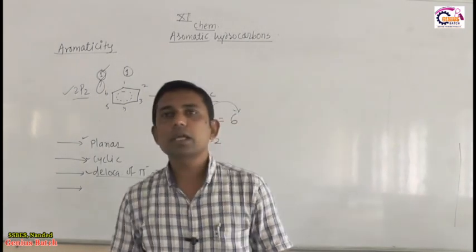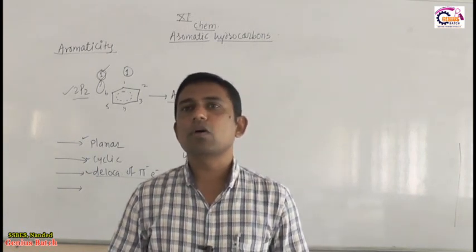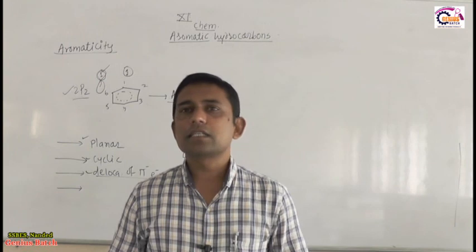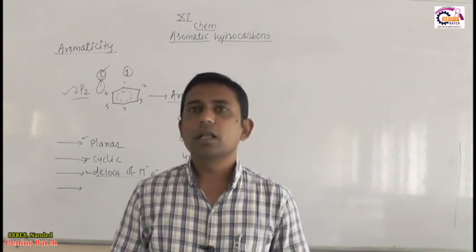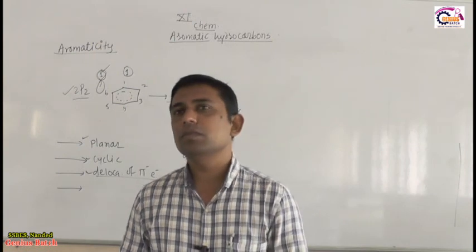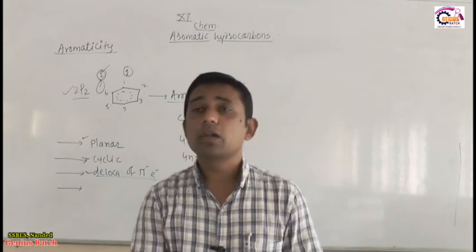So students, today we discussed some name systems, IUPAC and common name system, regarding disubstituted benzene, trisubstituted benzene, tetrasubstituted benzene. Later on we turned towards an interesting part, called aromaticity.